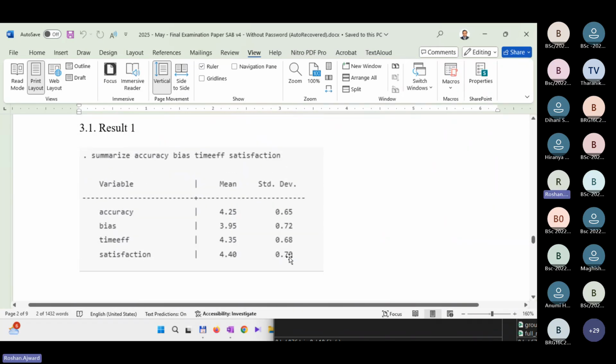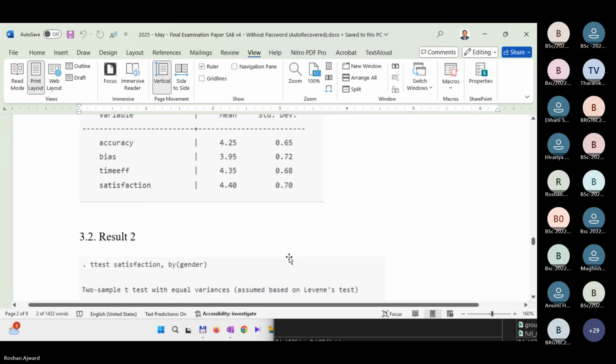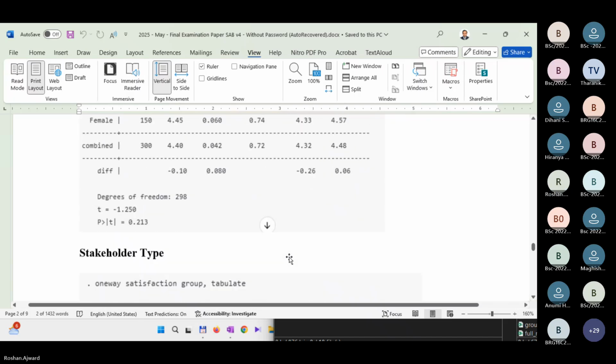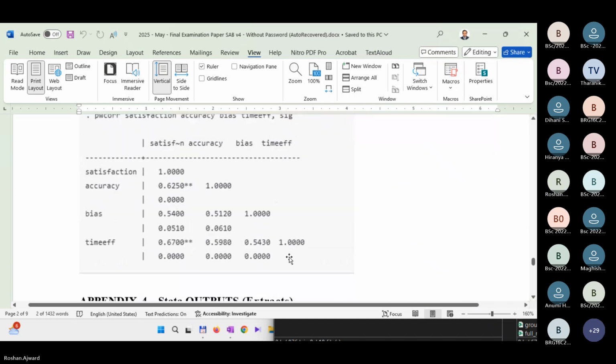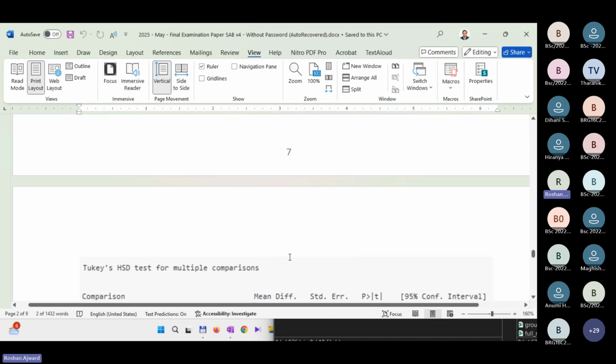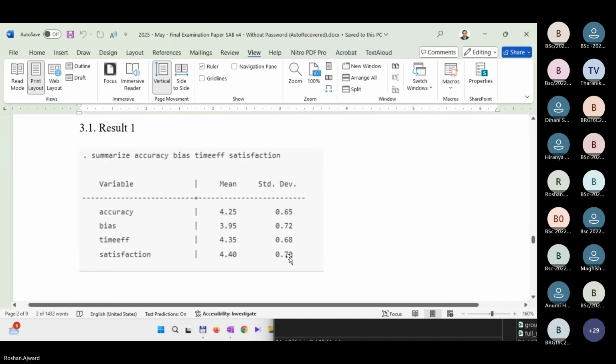Is it result 1? Result 2? Result 3? What's the output you have to refer to? Descriptive statistics. What are descriptive statistics? Mean, median, standard deviation, skewness, kurtosis, etc.